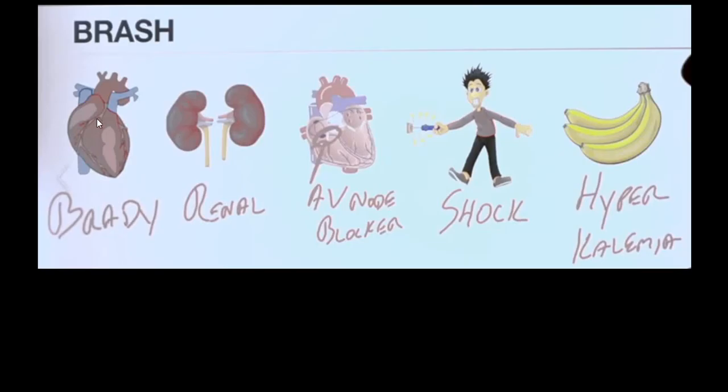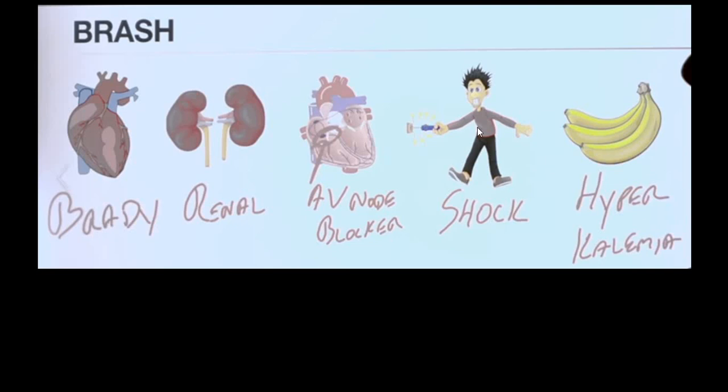So the person will have a combination of symptoms like bradycardia, and this bradycardia may be because of AV blocks. The person will have signs of renal failure in the form of blood urea and creatinine elevated, hyperkalemia. In ECG you might see AV node block, that is prolongation of PR interval may be seen.